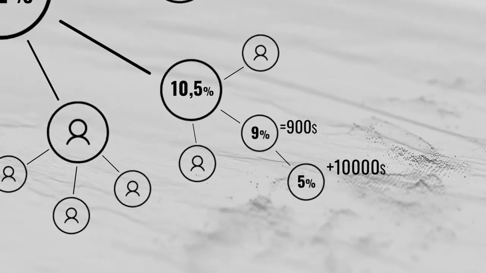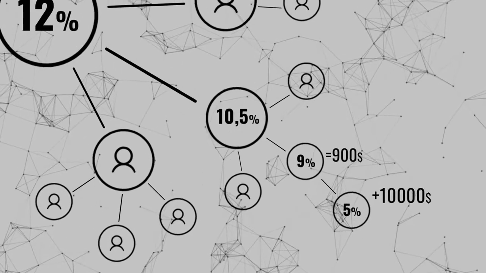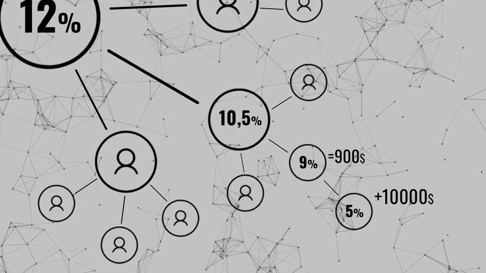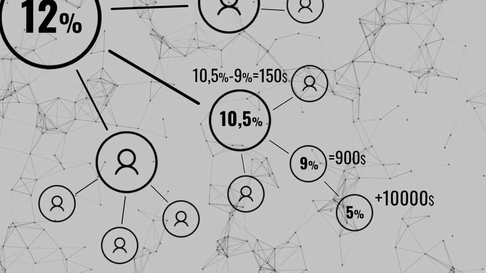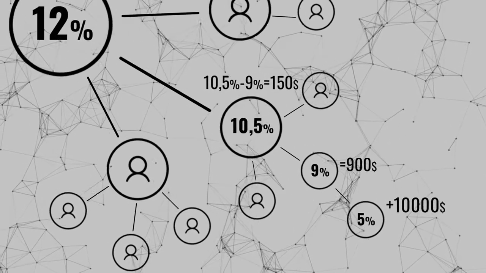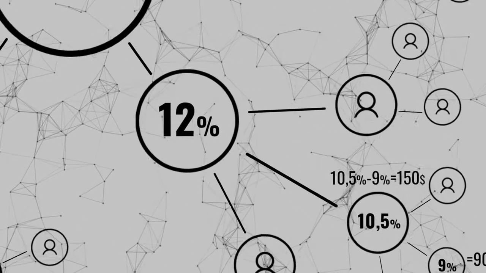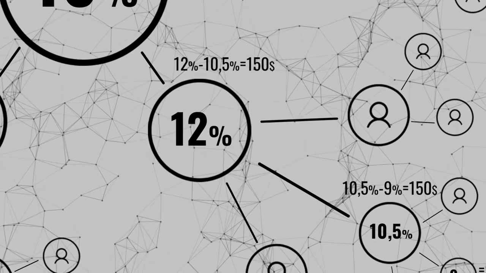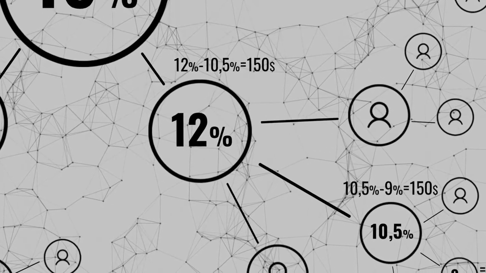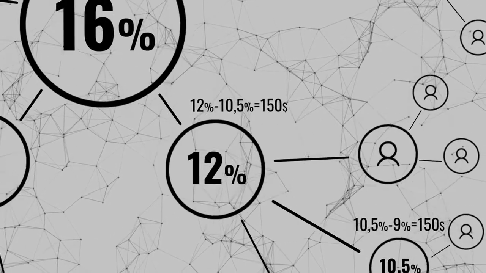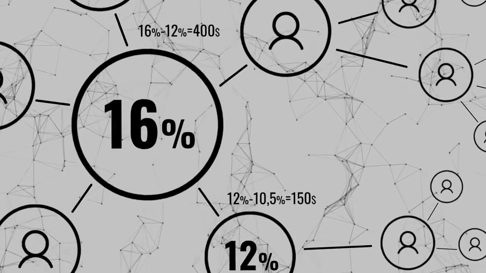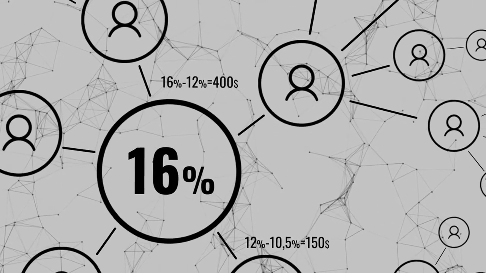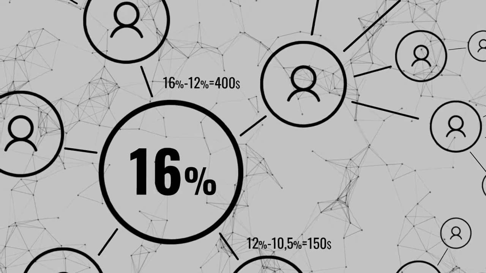Let's move on along the chain. Next, an affiliate who has a status of 10.5% gets the following spread: 10.5 minus 9, 1.5%. Next, we have a participant with a status of 12%. He or she gets the following spread: 12 minus 10.5, 1.5%. And finally, you get the spread of 16 minus 12, 4% or 400 USD.